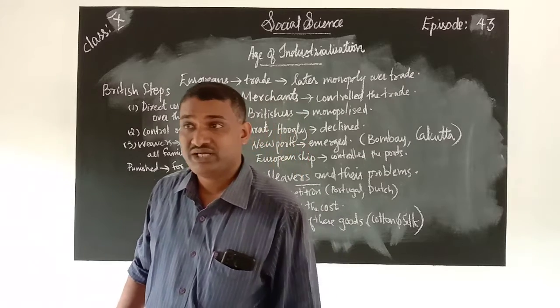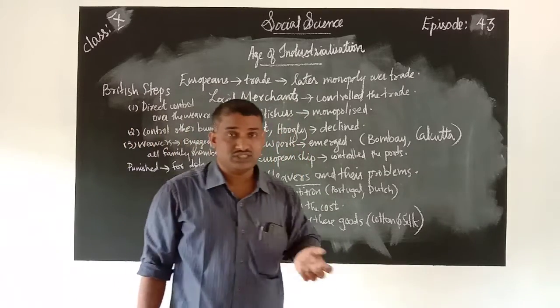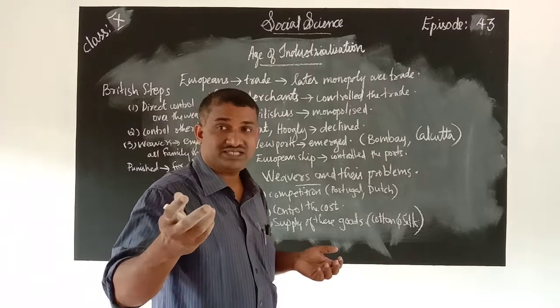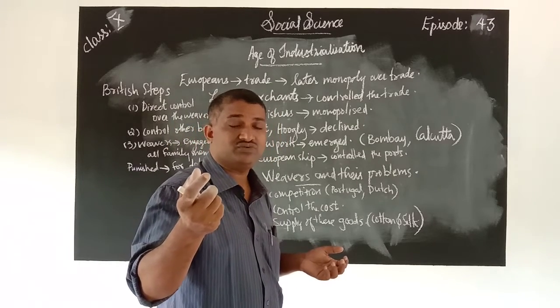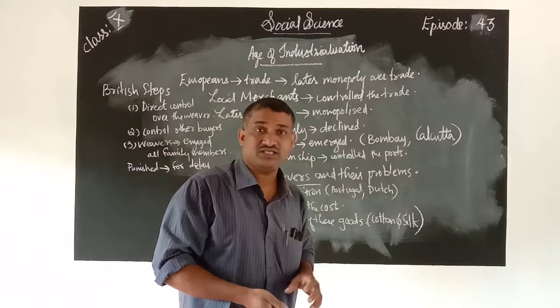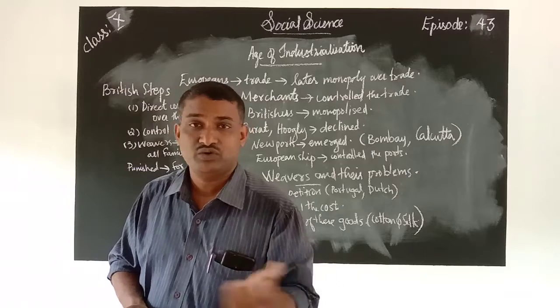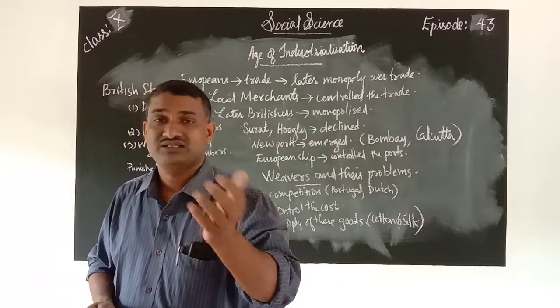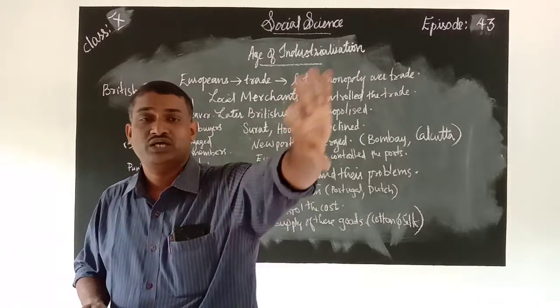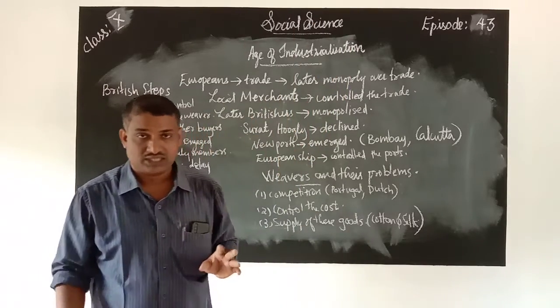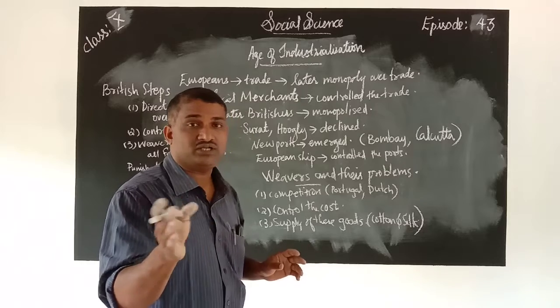When machine-made goods were produced, the cheap materials and cheap finished products, machine-made goods produced cheap finished products. At the same time, handloom products were very costly, so people preferred machine-made goods rather than depending on the handloom industry.